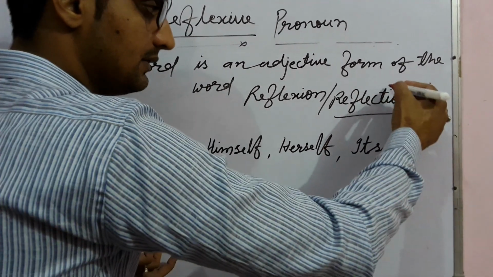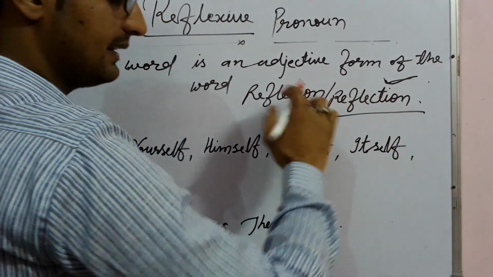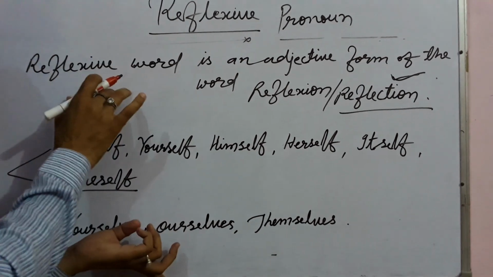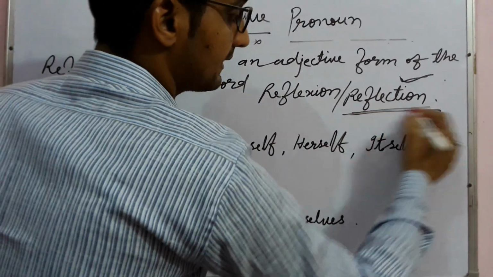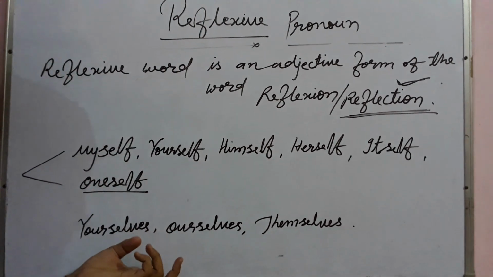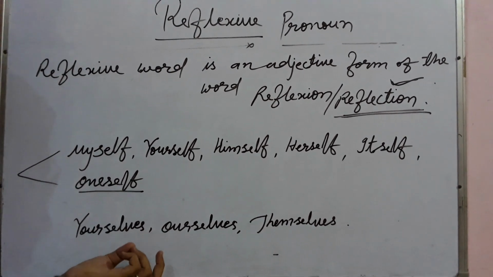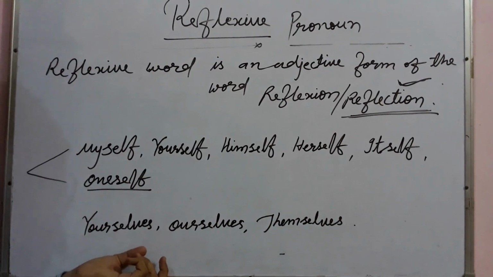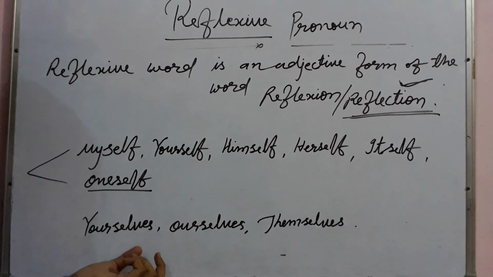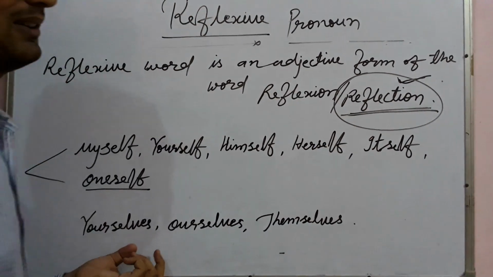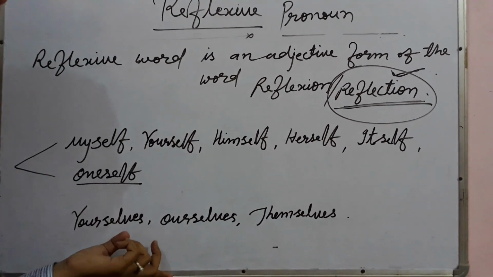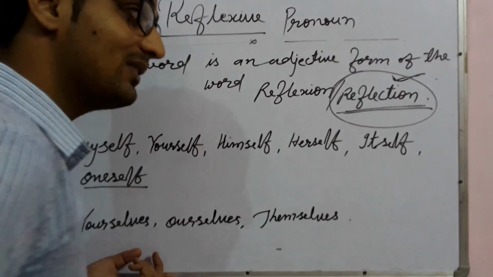We generally use this one more than that one. Now we need to understand first what we mean by reflection, and I think you all remember. What do we mean by reflection? Bouncing back of a thing is called reflection.